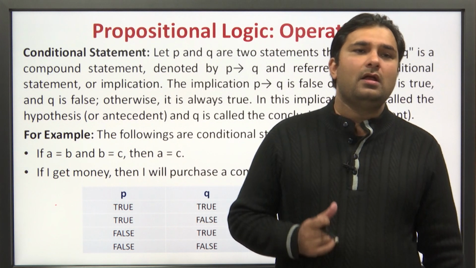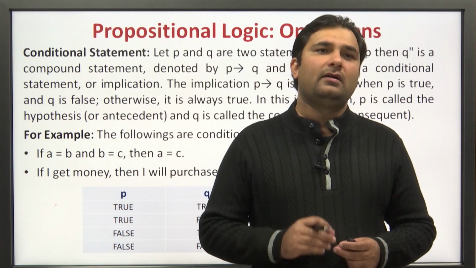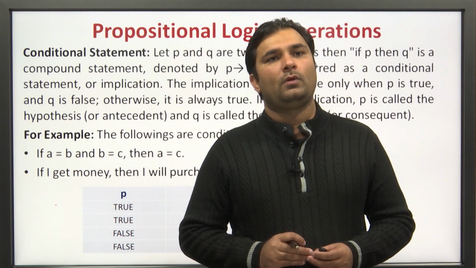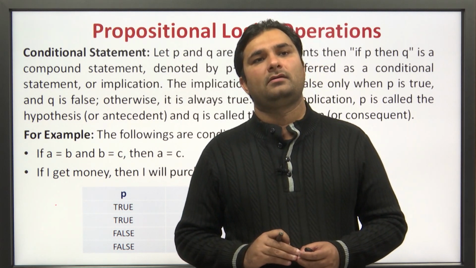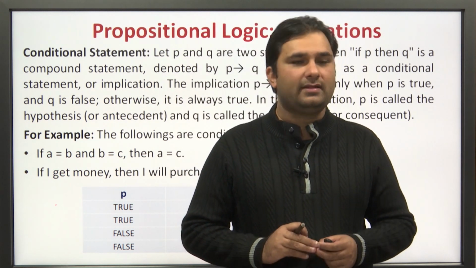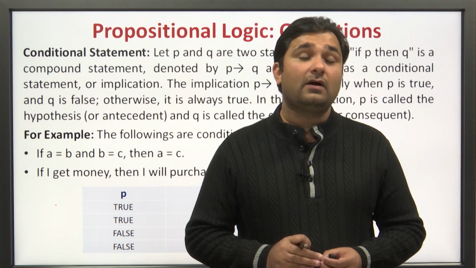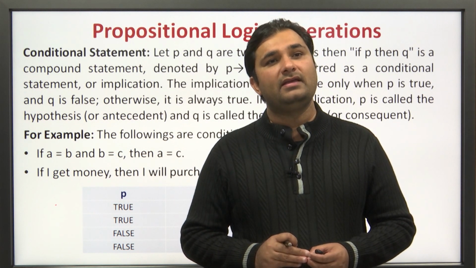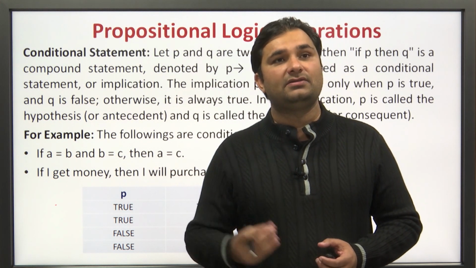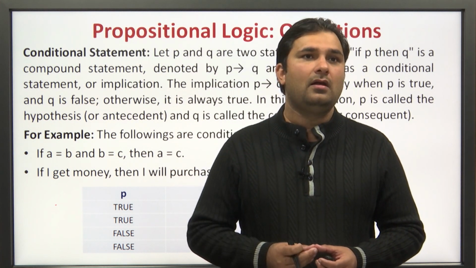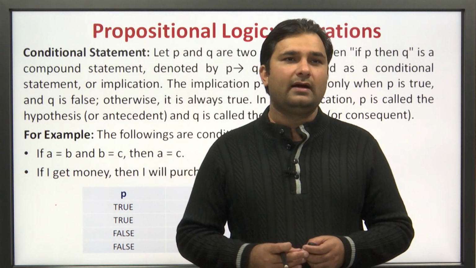Starting with propositional logic operations. As we are aware, there are various connectives which are used to connect propositional variables in order to form a compound statement. So, what are the various logical connectives? And, or, negation, that is conjunction, disjunction, negation, conditional, biconditional. Right. NAND, NOR, XOR. These are the various connectives.